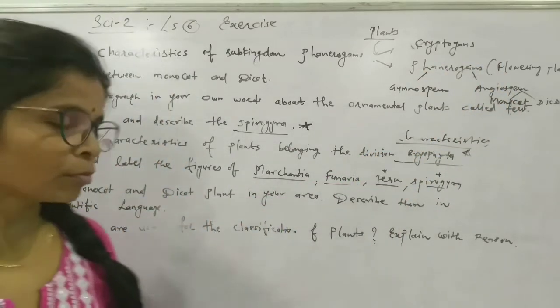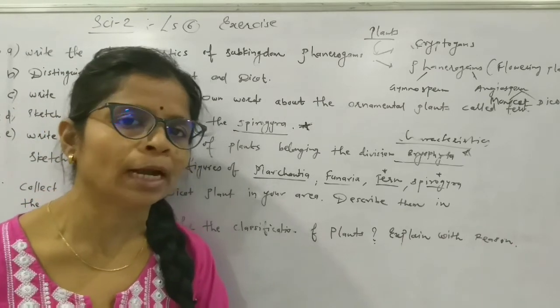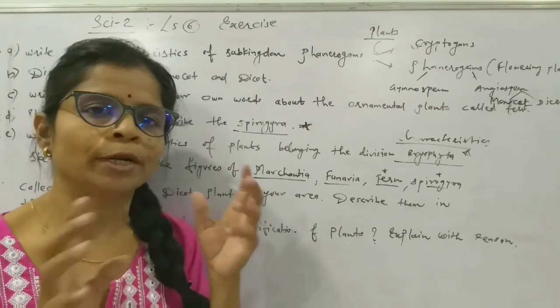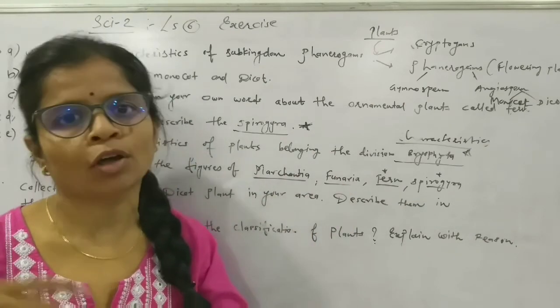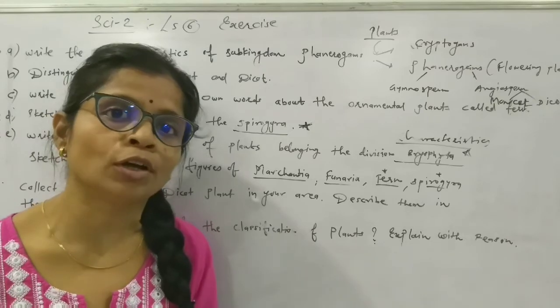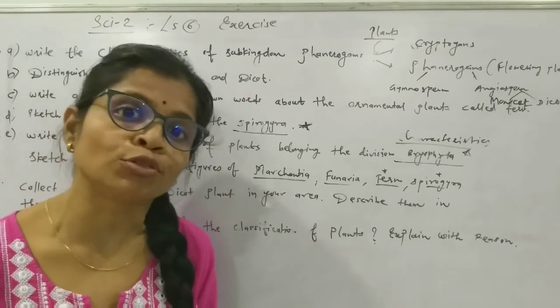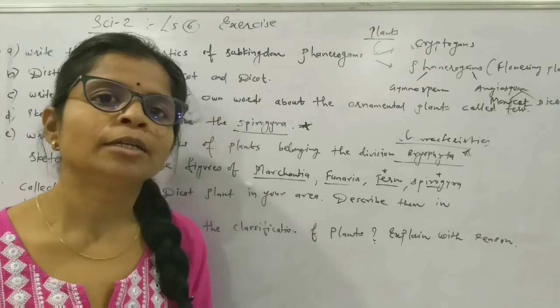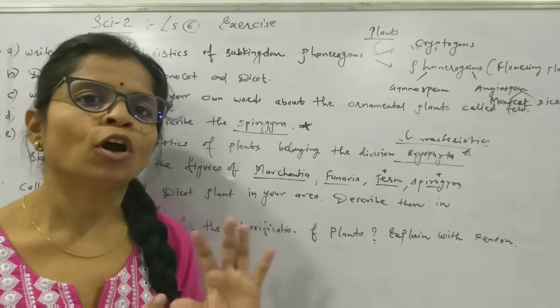Next is: which criteria are followed for the classification of plants? They are divided depending on the body parts: root, stem, flower, fruit, absence or presence. If seeds are there, then whether they are covered or not. If covered seeds are there, then they are dicot or monocot. In this way we have to go, and thereafter we have to write the characteristics of all these